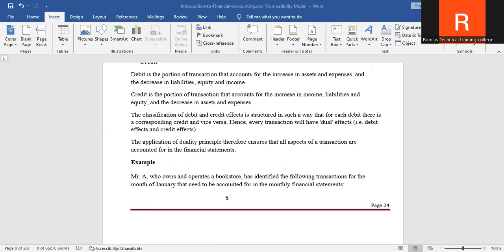The importance of this is that it enhances credibility and transparency, because specific standards have been followed, and that means the information can easily be relied on. The other thing is it protects users from misleading information, it promotes consistency, and it ensures compliance with international and local laws. For example, in Kenya, companies follow International Financial Reporting Standards, and align with ICPAK, that is the Institute of Certified Public Accountants of Kenya.